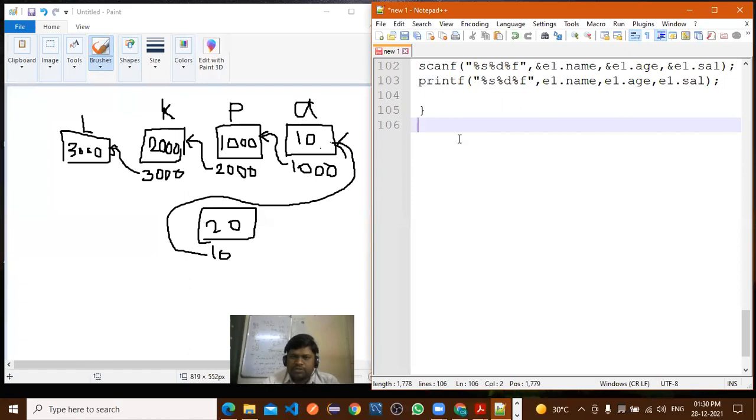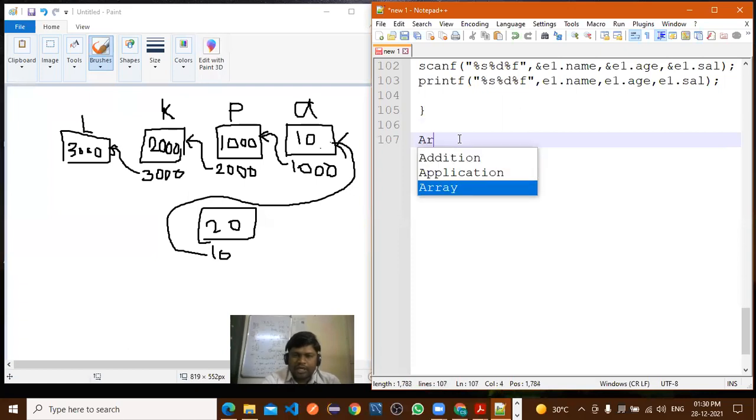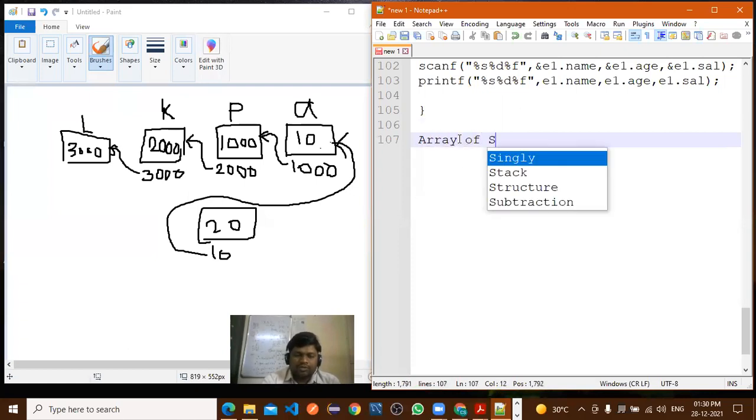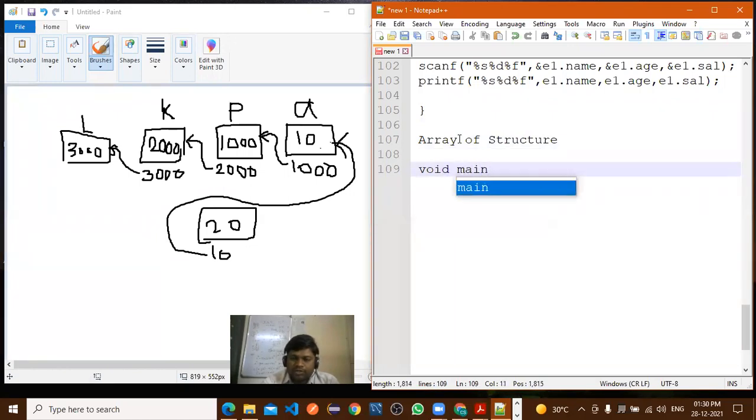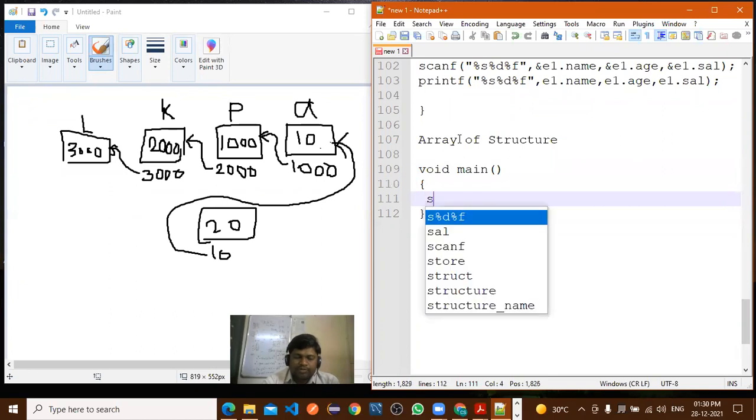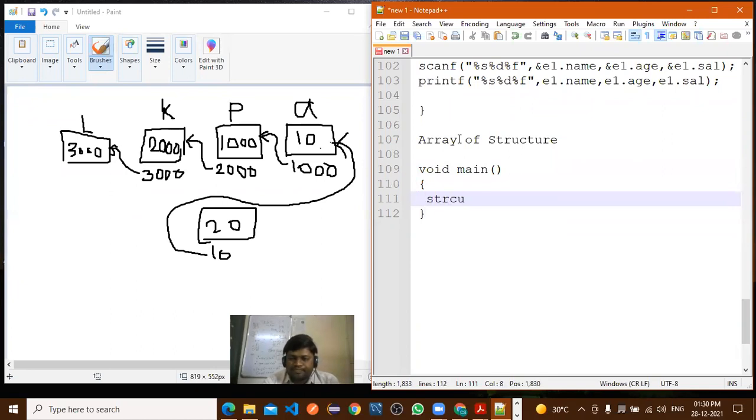Next, what we're discussing is array of structure. How to consider array of structure? What does array of structure mean? Same, write one more program for that. Void main. Structure, you have struct.